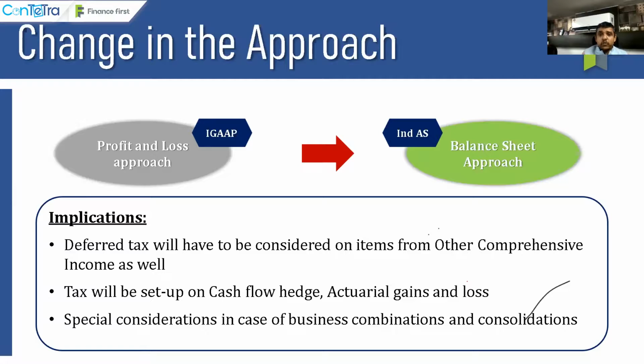That is the P&L approach. Now, come to the balance sheet approach. When the standard talks about the balance sheet approach, it takes into consideration two things: the tax base of an asset and the book base of an asset, and the tax base of a liability and the book base of a liability. That means you don't have to look at a P&L item alone. You have to look at a larger perspective, that is the balance sheet, right?